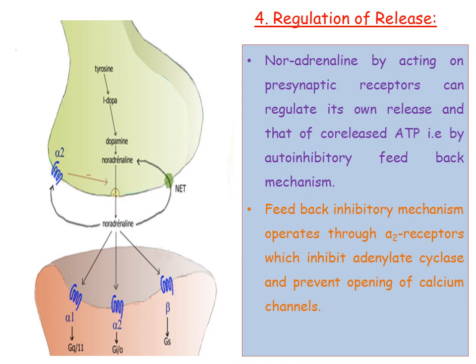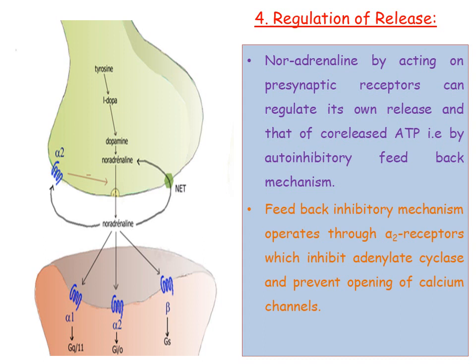See this picture. This picture represents the biosynthesis of noradrenaline followed by its storage and release. And the released noradrenaline binds with the postsynaptic receptors, and some of the noradrenaline binds with the presynaptic receptor, especially alpha 2, and some undergoes metabolism. And this is the pictorial representation of biosynthesis, storage and release of noradrenaline.